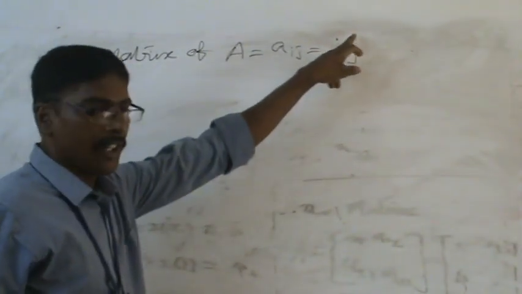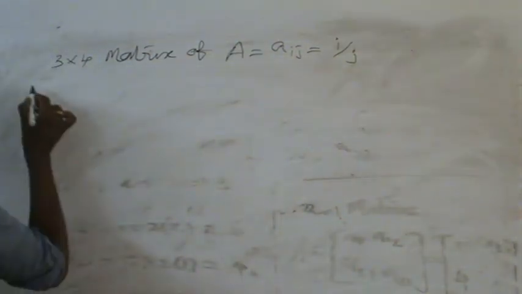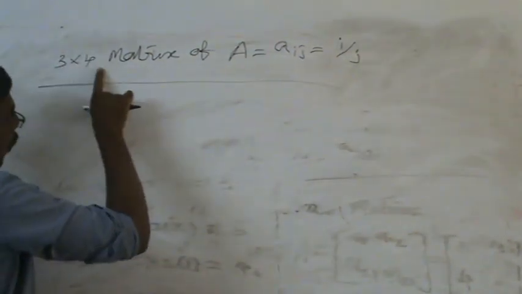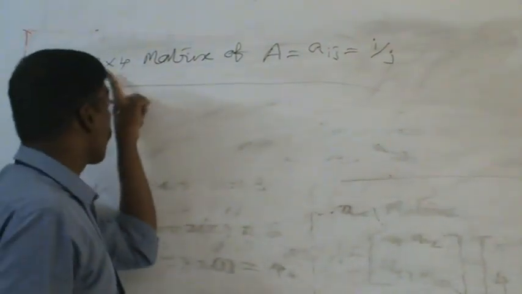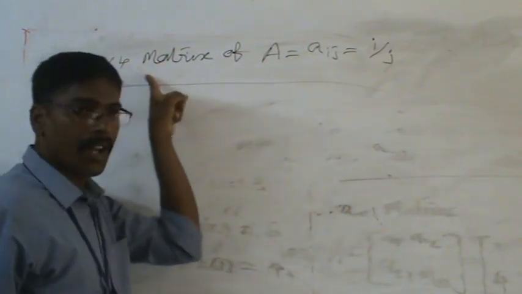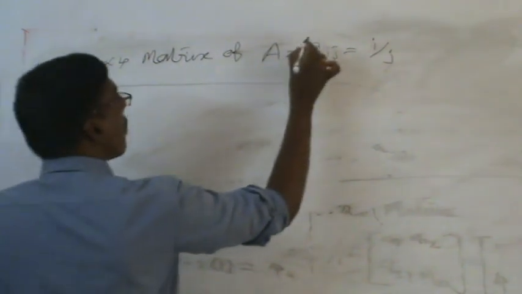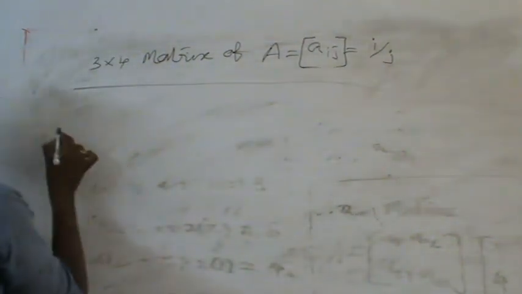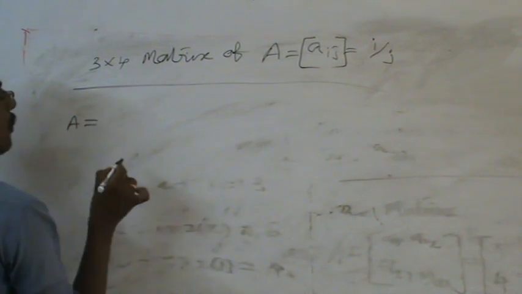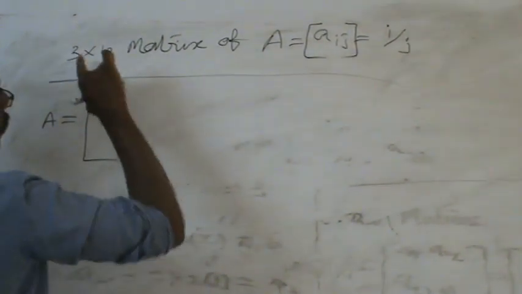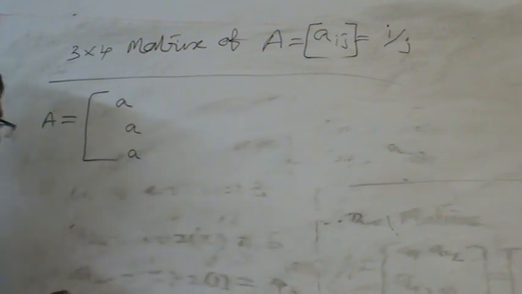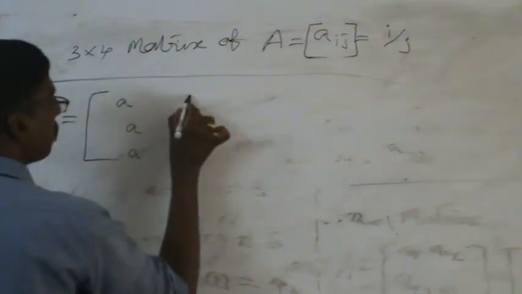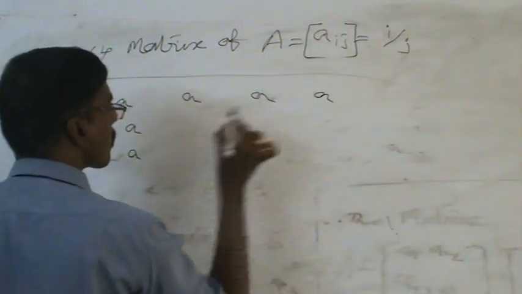I upon J, I by J. Aij value is equal to i upon j. Here, very important, in this problem, 3 by 4 matrix. What is the meaning of a 3 by 4 matrix? It means 3 rows, 4 columns. In this condition, how to write the matrix A? 3 rows. How many columns do we have? 4 columns.